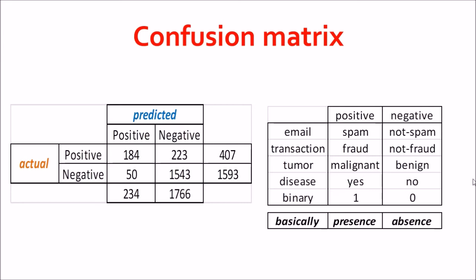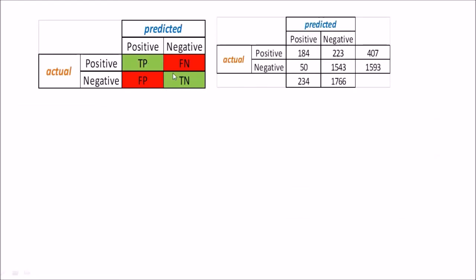So if there's an absence of spam, absence of fraud, absence of a bad tumor, absence of a disease, or a zero, it is a negative class, and otherwise positive. So now let us get accustomed to these four terminologies, which will form the basics of the matrix that we are going to study in the next video.